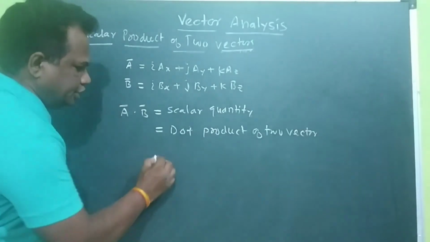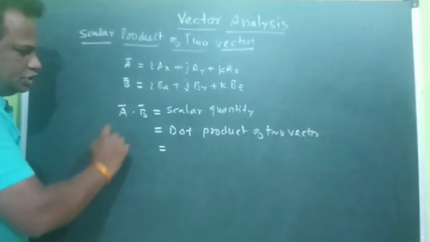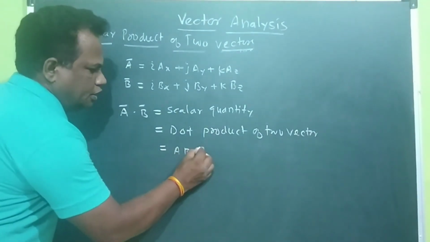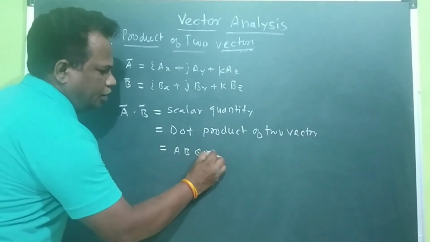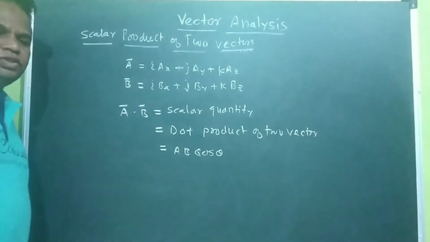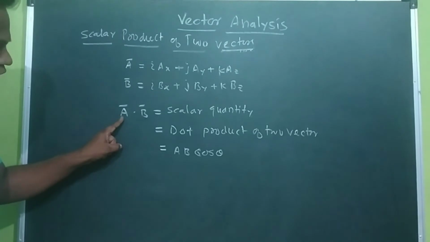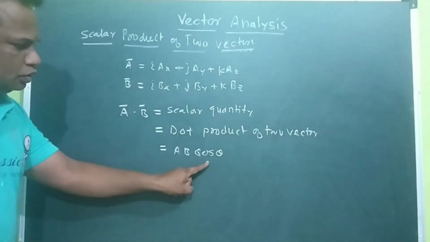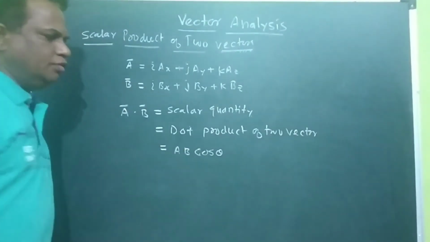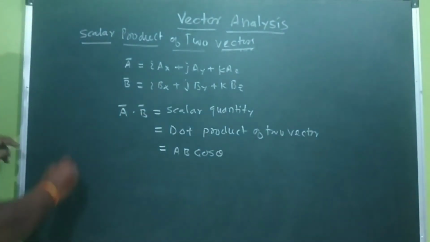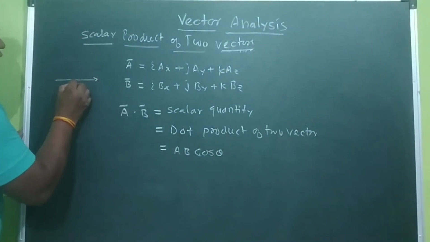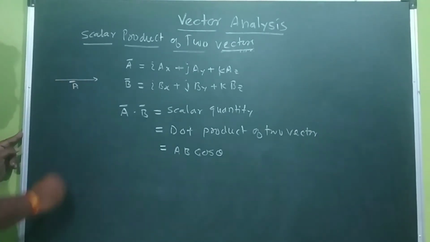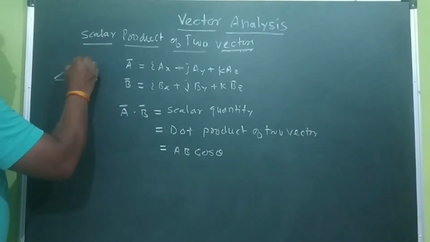Its value is given by AB cos theta, where A is the magnitude of A bar, B is the magnitude of B bar, and theta is the angle between these two vectors. Suppose one vector is A bar like this, and another vector is B bar in this direction.